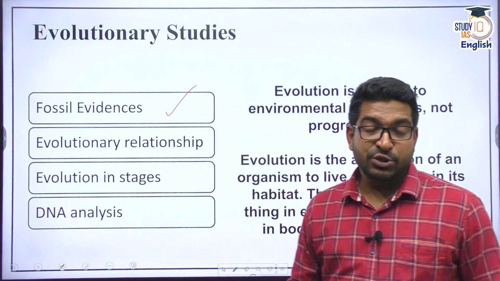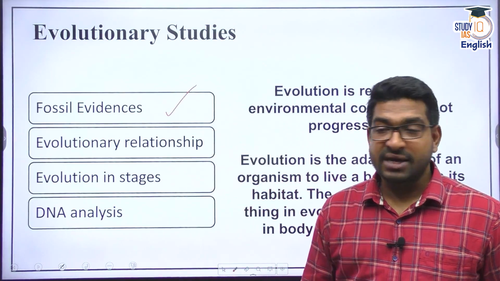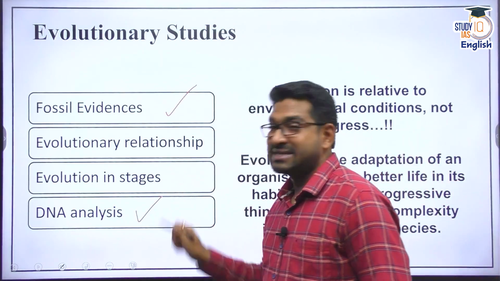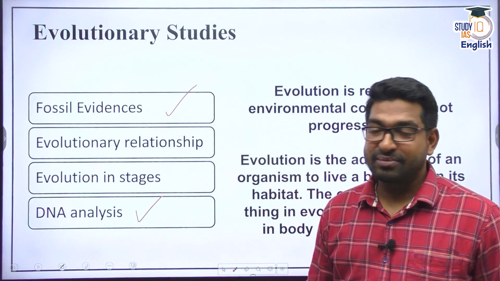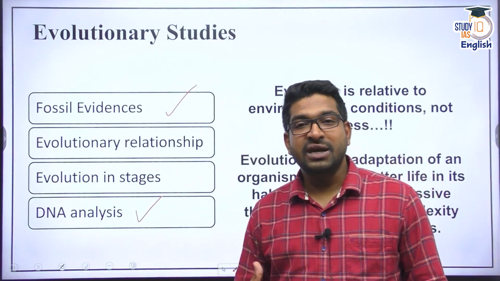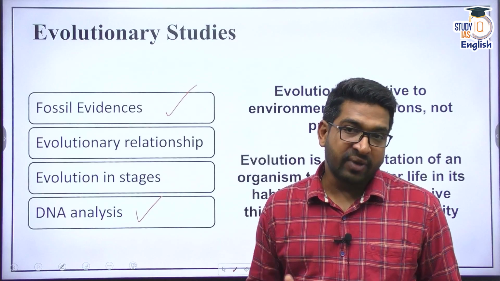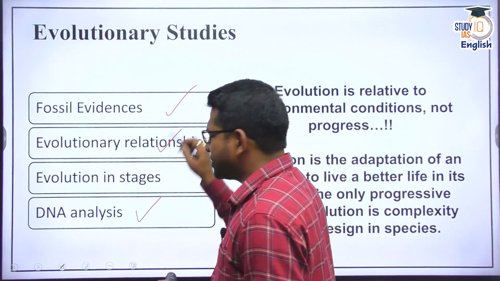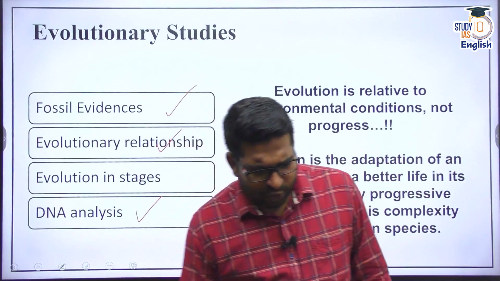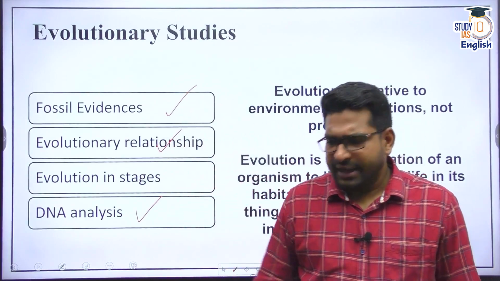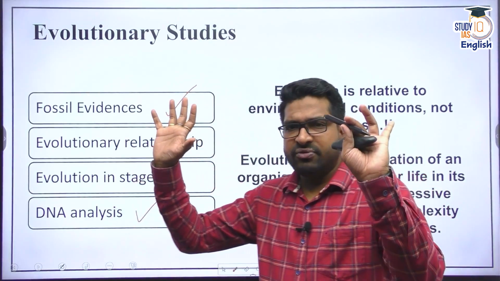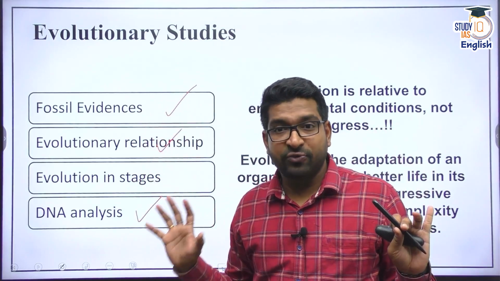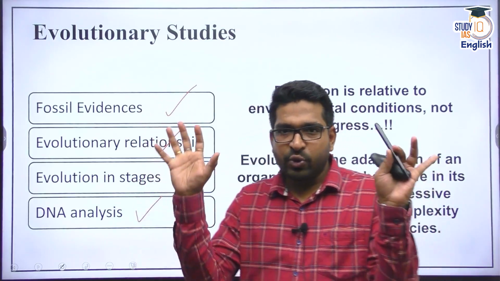These days, we have also made advances in science and technology, and DNA analysis has started. Because of DNA analysis, we have been able to study evolution in a more cogent way. Apart from that, we also go for evolutionary relationship. For instance, you see how we have evolved. Now we have 4 limbs, correct?